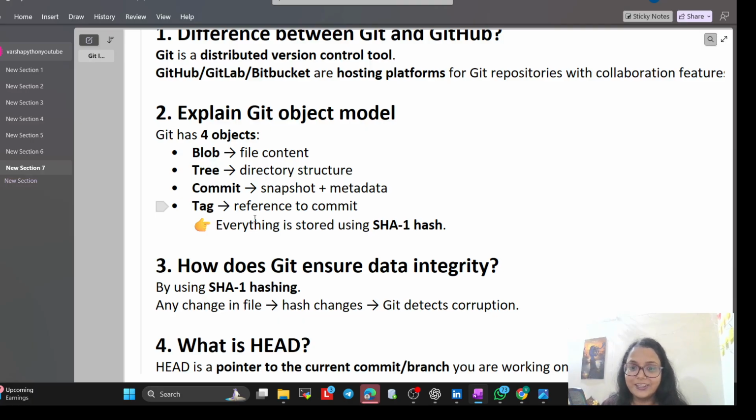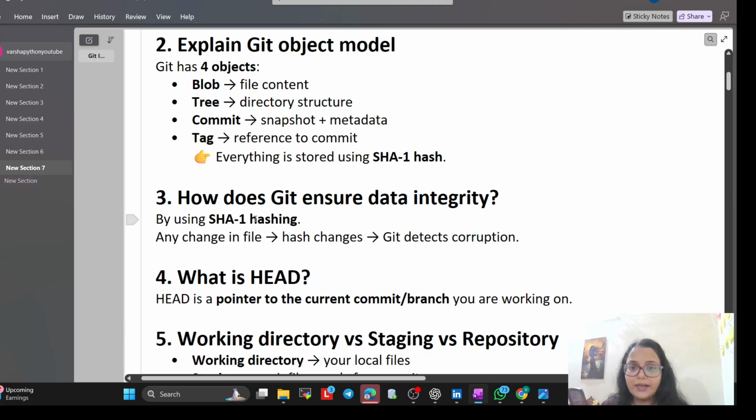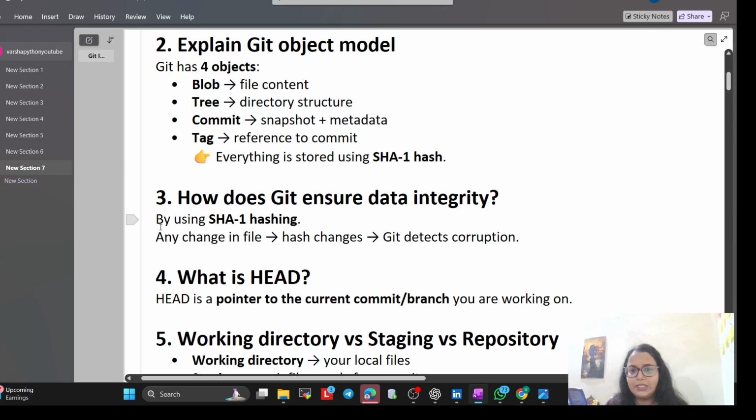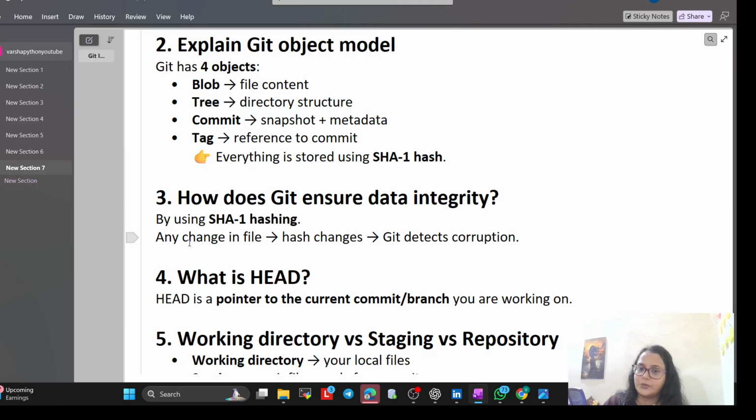Okay, don't waste time. Third question, how does Git ensure data integrity? Okay, so first, I have written the answer using SHA hashing. Any change in a file, that change will change the hash and that will detect corruption.